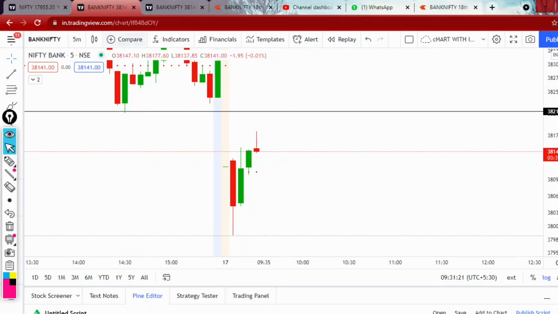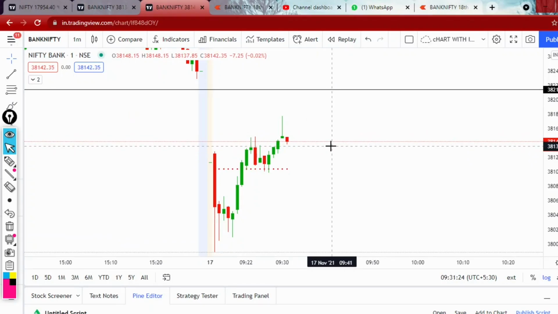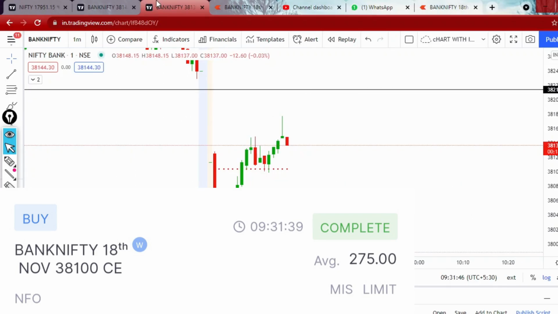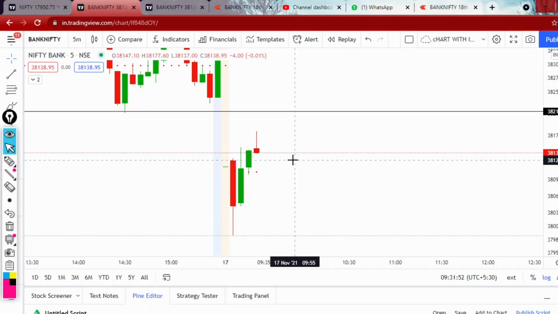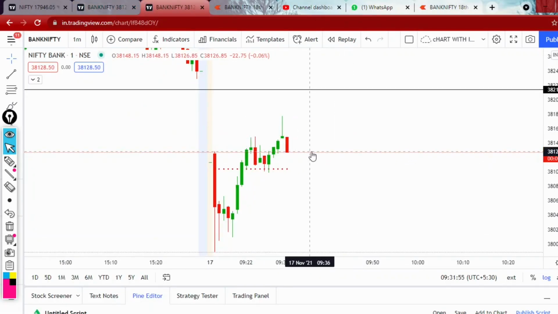My entry didn't trigger yet. Let us see the 1 minute time frame. Yeah, price is coming down. I think it will trigger. My order has been triggered now. 275 is my entry. I place limit orders because of these free trades and all. I thought it would come near the breakout level, and yes, it is coming near to my breakout level. We will see.